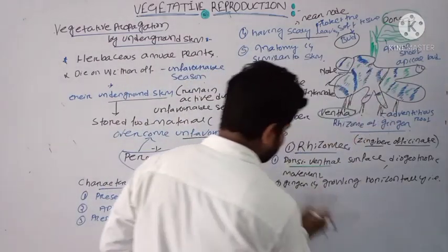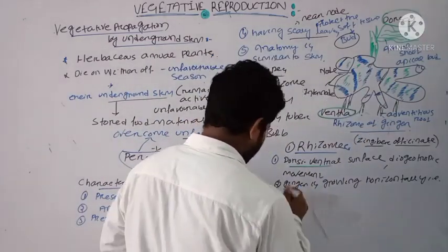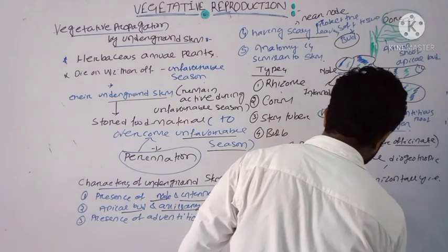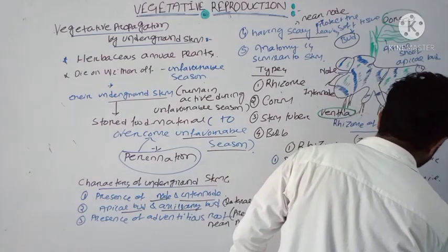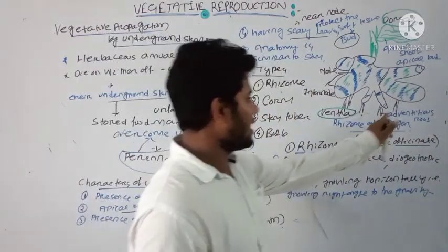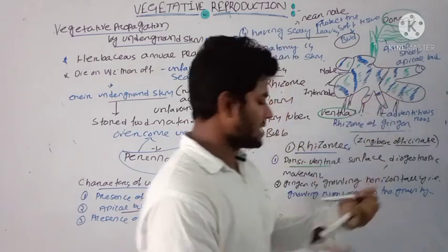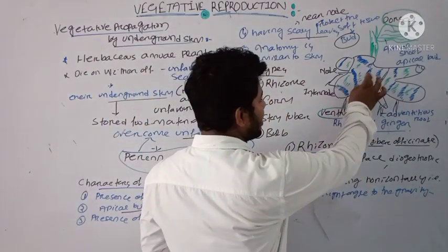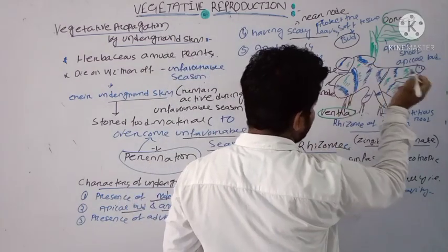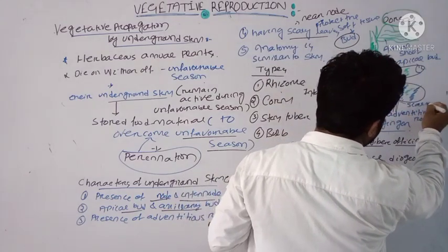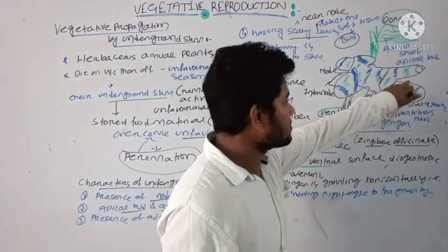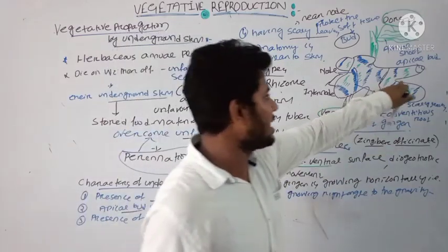Rhizome growing horizontally, that is growing at a right angle to the gravity. Clear? Then come to the point. This is the basic structure, and these are the adventitious roots, and some branches are present. Here you can see, in between node and internode, near the node region, scaly leaves are present, and there are two types of buds, as I have already discussed: the apical bud and the axillary bud.